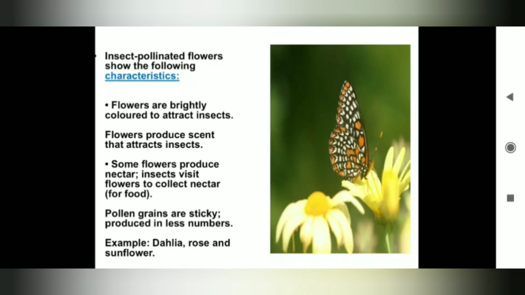Insect pollinated flowers show the following characteristics. Flowers are brightly colored to attract insects. Flowers produce scent that attracts insects. Some flowers produce nectar. Insects visit flowers to collect nectar. Pollen grains are sticky and produced in small numbers. Examples: dahlia, rose and sunflower.